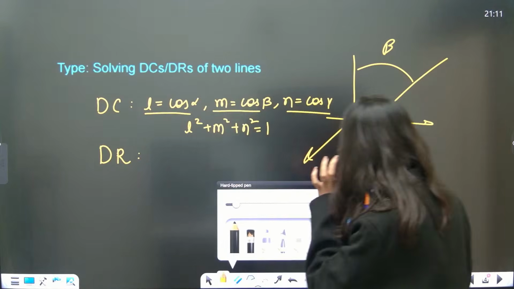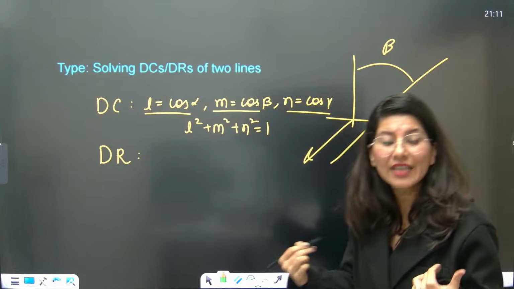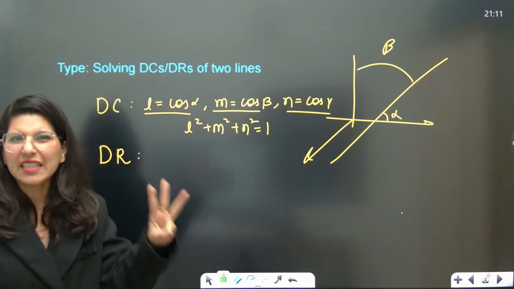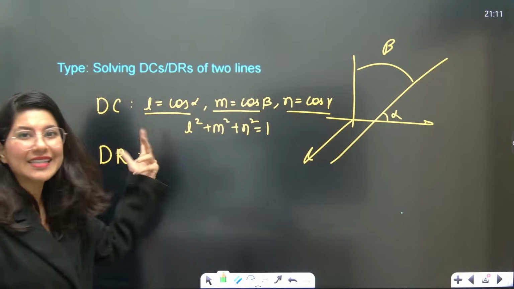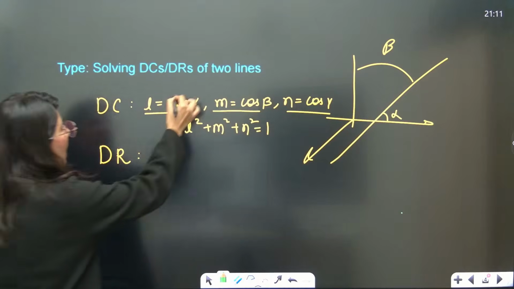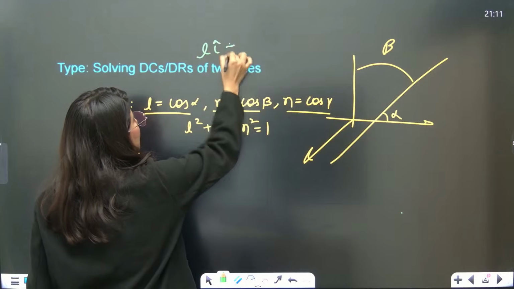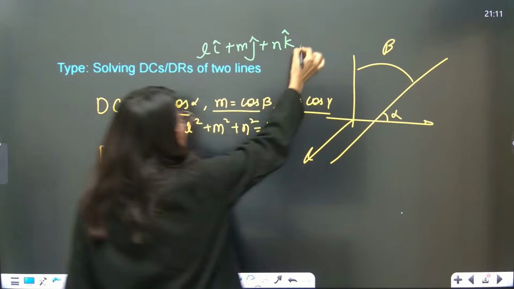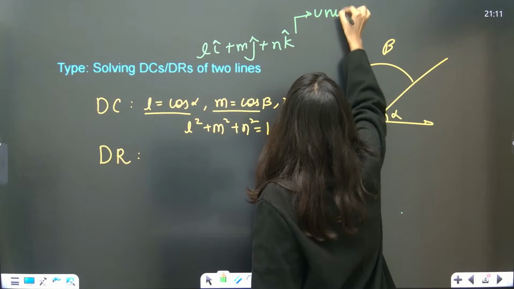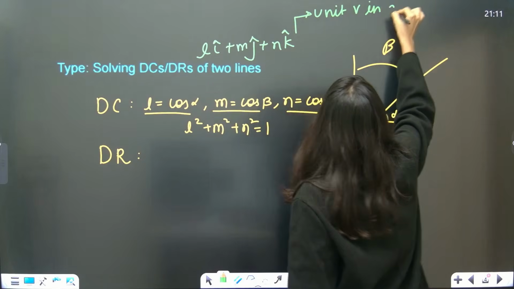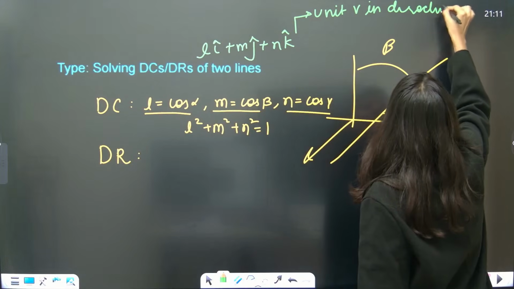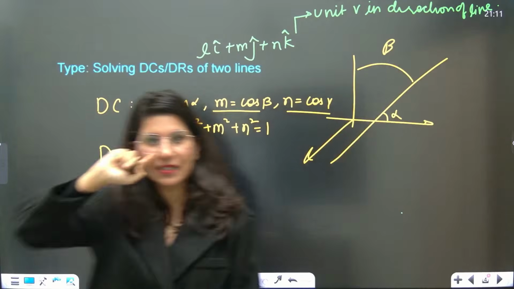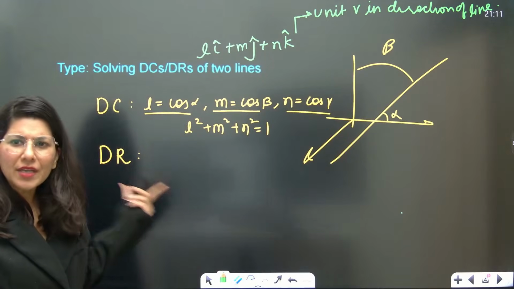Now you'll ask, ma'am, what is the geometrical significance of a direction cosine? Understand, l, m and n are three values which represent the direction cosines. So l i cap plus m j cap plus n k cap is nothing but the unit vector in the direction of the line. Understanding this point? Yes, direction cosine. What is a DR, ma'am?